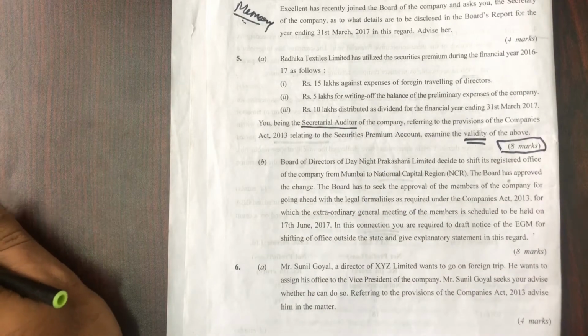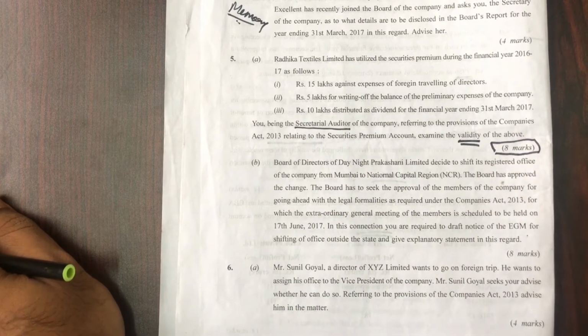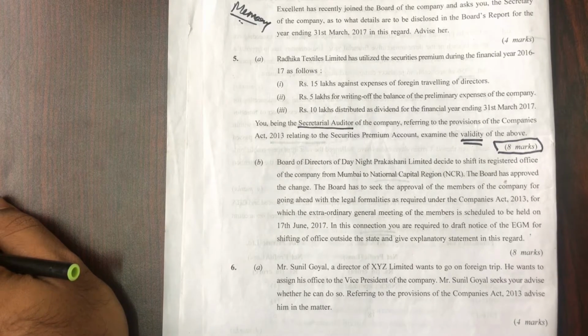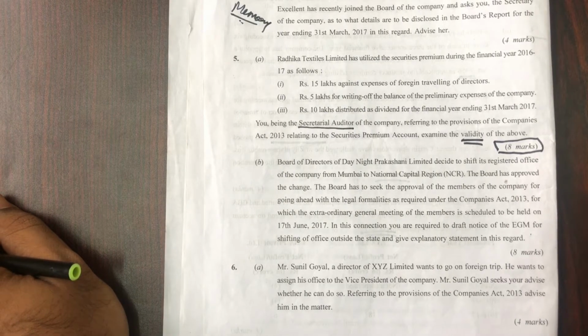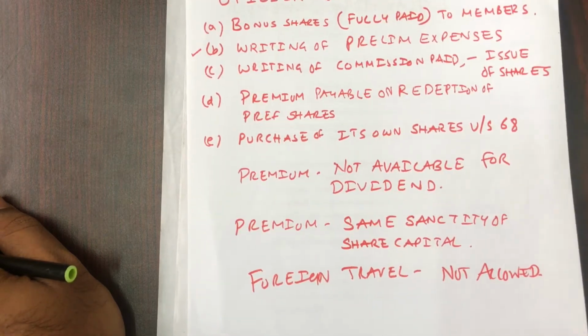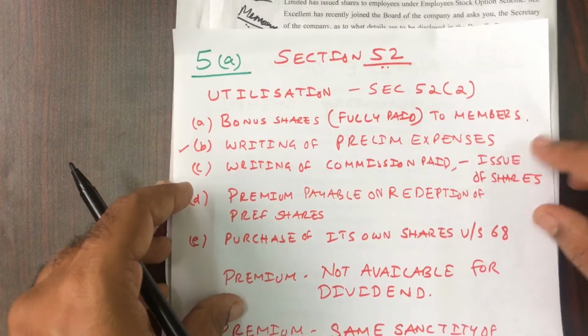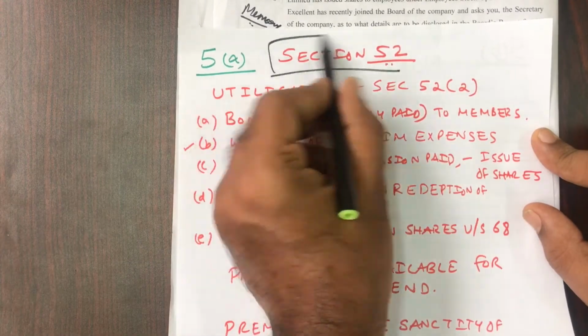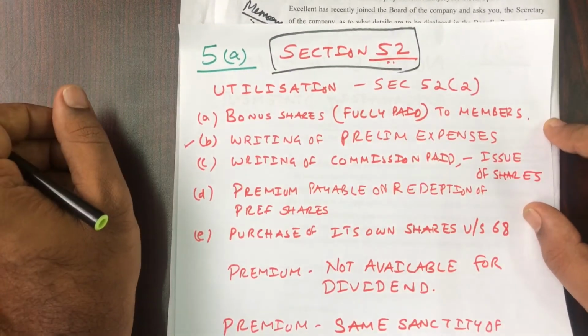So they're trying to test whether you know the validity and whether you know section 52, that is relating to our securities premium account. So here for 8 marks, how should you write? First you should write what is section 52, what are the provisions in section 52.